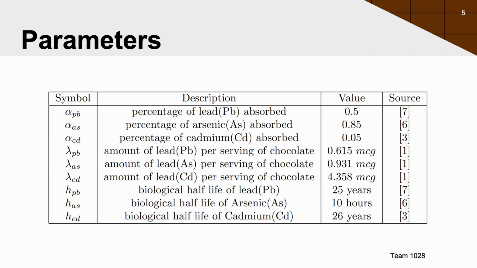Now taking a look at the parameters we used in the differential equations, we see that the absorption rate for each metal varies quite a bit. Also, we see that one serving of chocolate has about 4 times as much cadmium compared to lead and arsenic. I want to point out that the half-life of arsenic is significantly less than the half-lives of lead and cadmium. For this reason, most of our scenarios looking at long-term accumulation will only include lead and cadmium, and later we will take a look at a certain short-term scenario for the accumulation of arsenic.